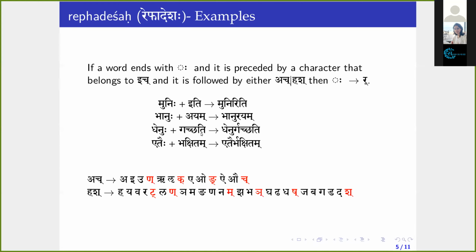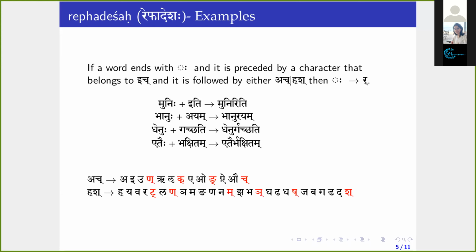Dhenuhu gacchati. Dhenuhu, Visarga being preceded by ukara, and followed by the word gacchati, which starts with Gakara, which belongs to Ach or Hal. Sorry, Hush.